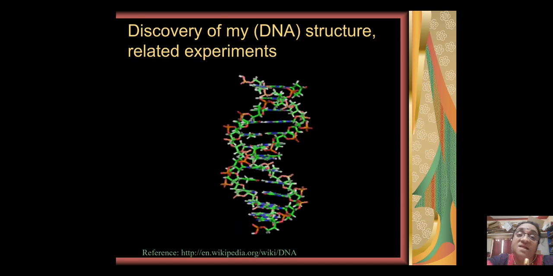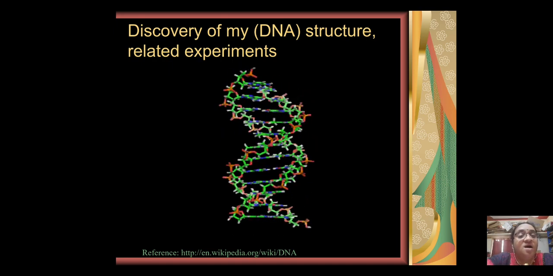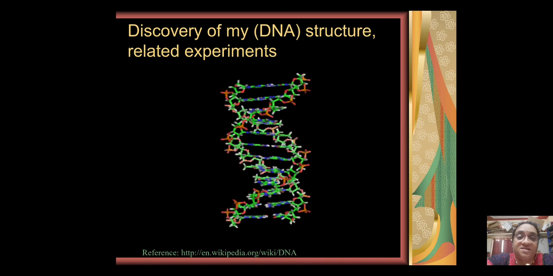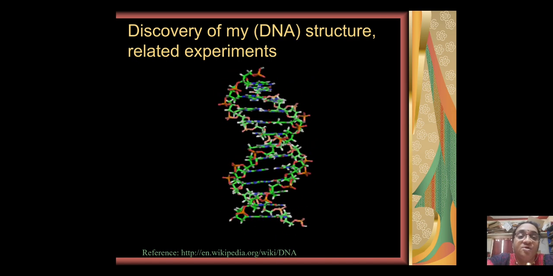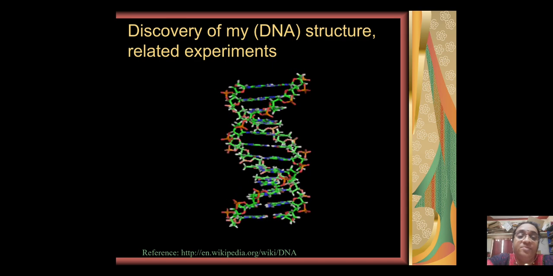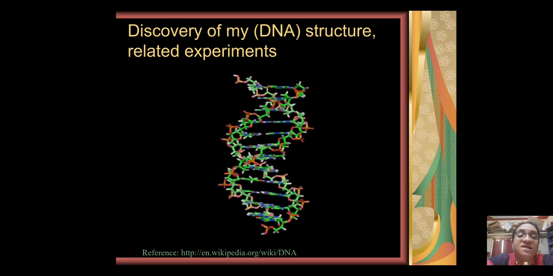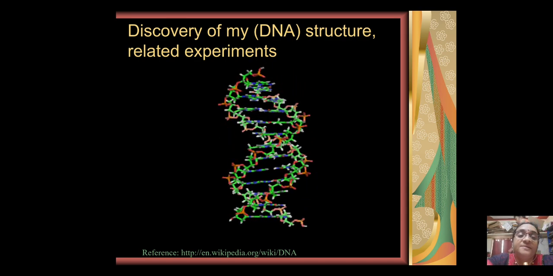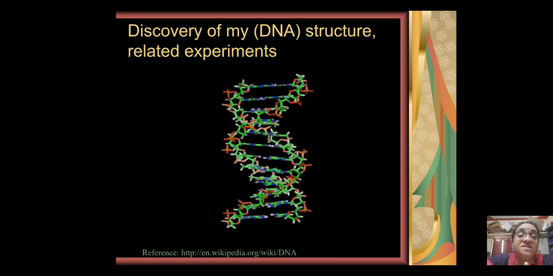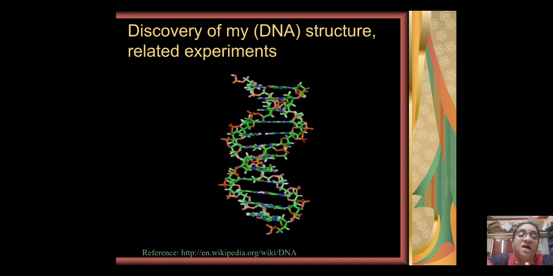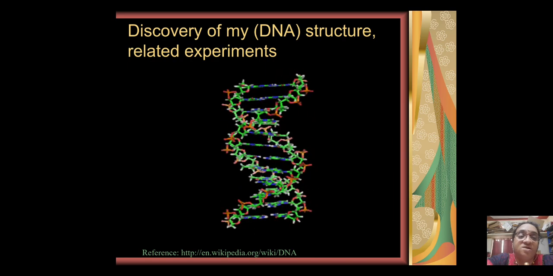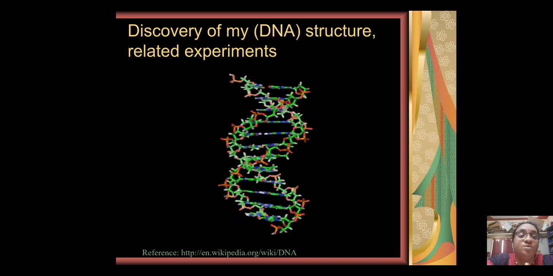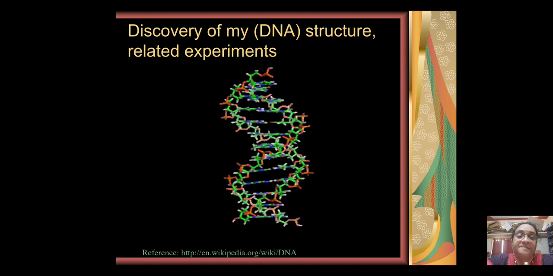See, I am a three-dimensional structure. There are two strands which are interwoven around each other. I am made of sugar phosphate backbone, and you can see me like a ladder, and the lines which appear like steps of a ladder actually are the bonds and the link between two nitrogenous bases of two nucleotides.